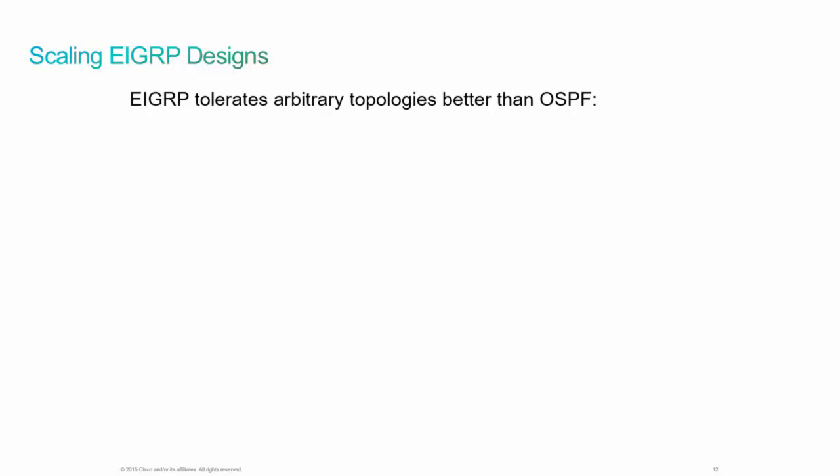In terms of scaling EIGRP, when you look at EIGRP as a protocol, it is able to tolerate arbitrary topologies better than other routing protocols. Now, what we mean by that is that EIGRP can handle a topology that is not designed in a hierarchical fashion. But that's not to say that we don't want it to be designed in a hierarchical fashion. So in fact, the recommendation is that we do use a structured hierarchical approach when we design our EIGRP networks.